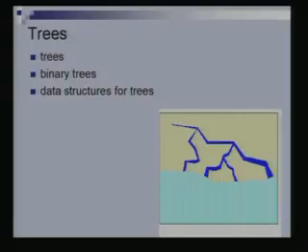In the last class we discussed hashing. We saw a few collision resolution techniques. So we first saw chaining, then in the last class we saw double hashing, linear probing. We also did a little bit of analysis of these collision resolution techniques. Right. Today we are going to talk about trees. After that we are also going to look at binary trees and see some data structures for trees.